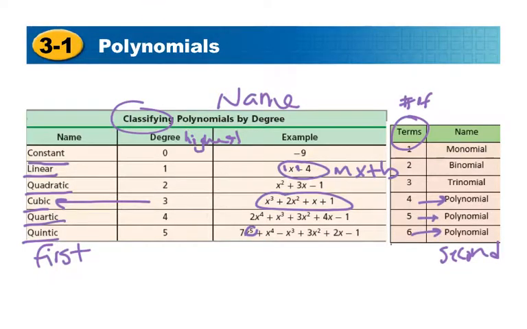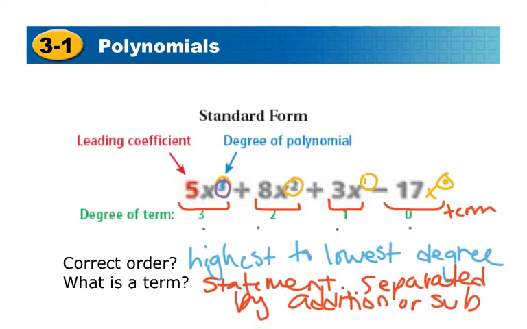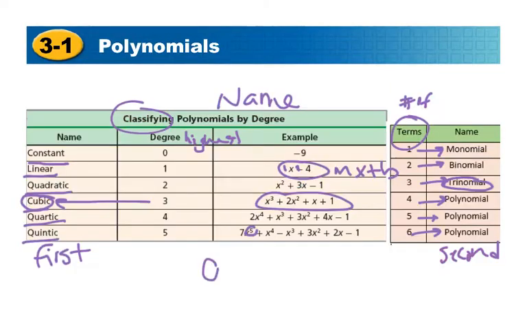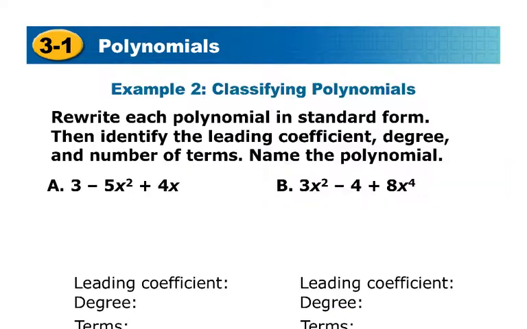So in this case, tri would mean 3, bi is 2, and mono is 1. And so in this case, we'd have a trinomial, and it was a cubic. So in our previous example, we had a cubic trinomial. So you're always identifying what is its degree, and then how many terms.